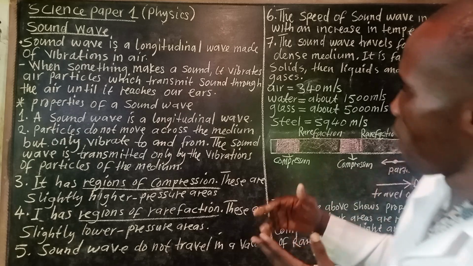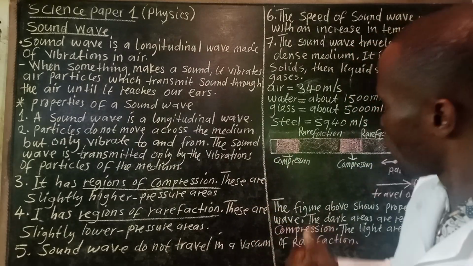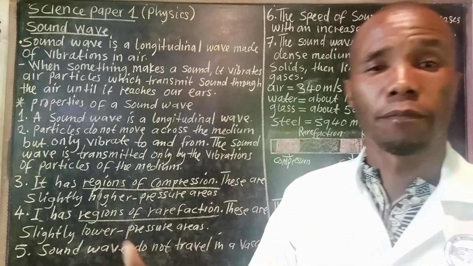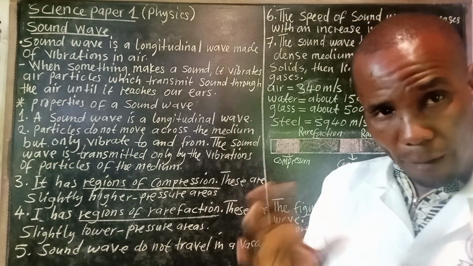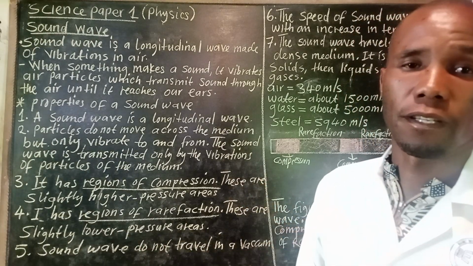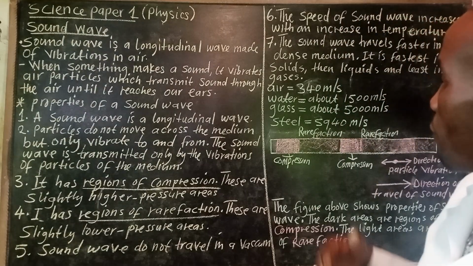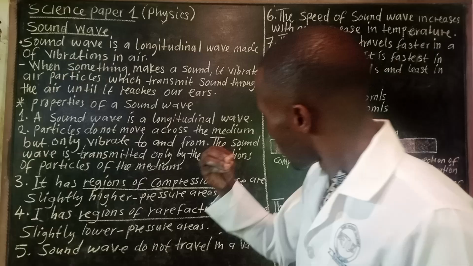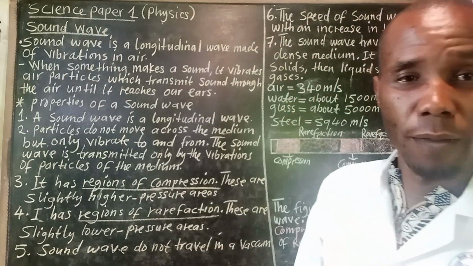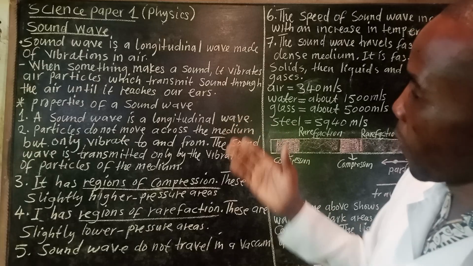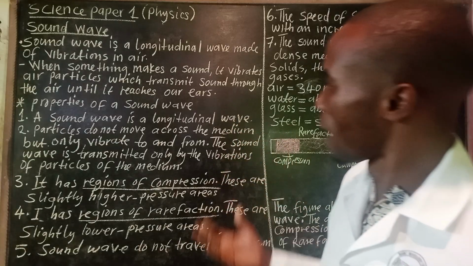The sound wave is transmitted only by the vibration of particles of the medium. So sound waves move by vibrations. That is property number two of a sound wave.